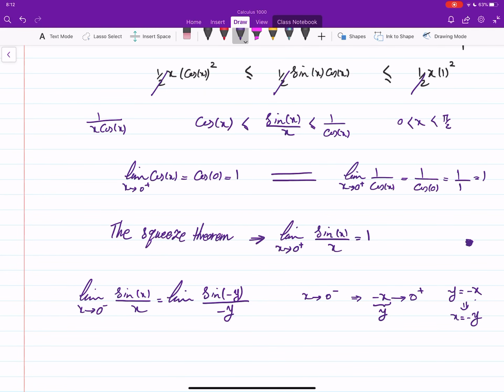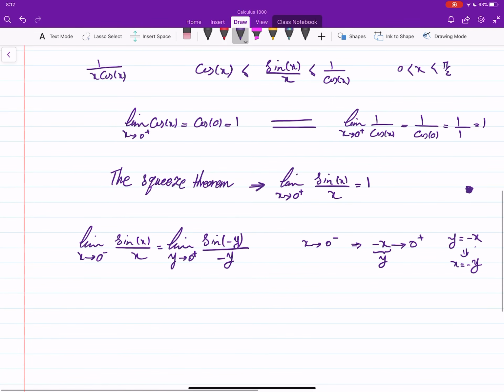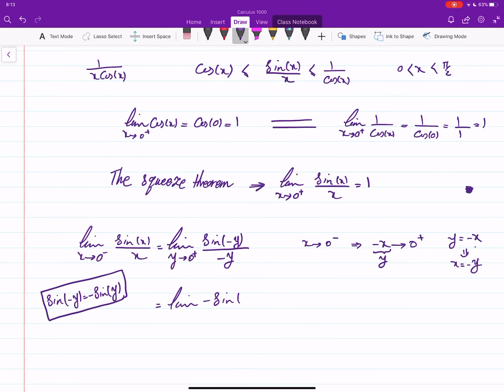As x approaches 0 minus, y approaches 0 plus. We know that sine is an odd function, so the negative comes out, and we have the limit of negative sine y over negative y as y approaches 0 plus.